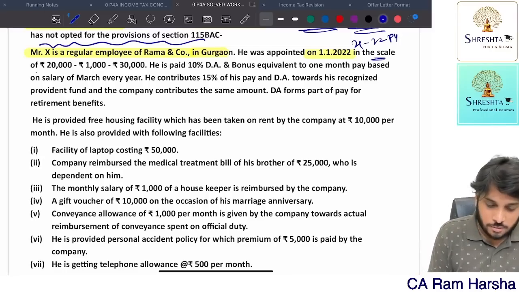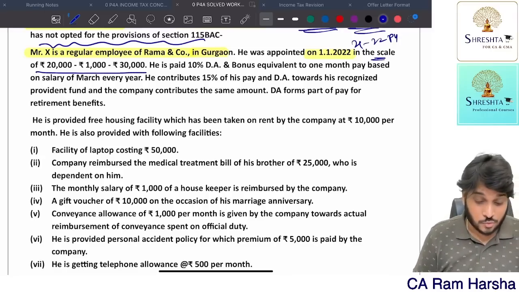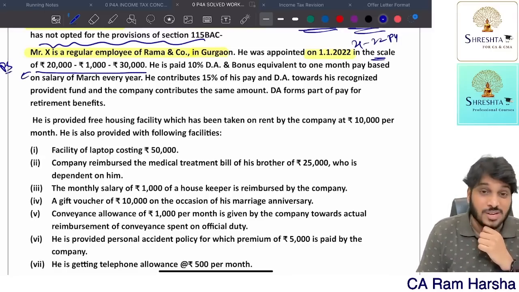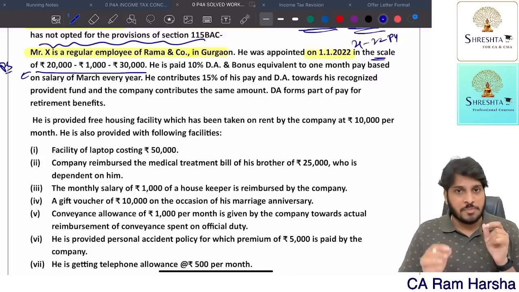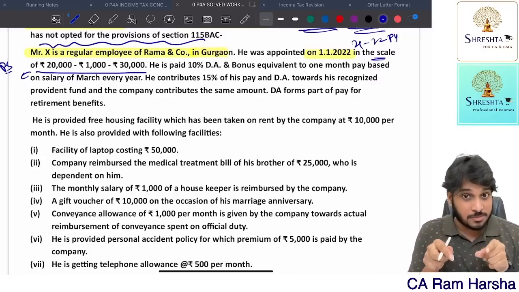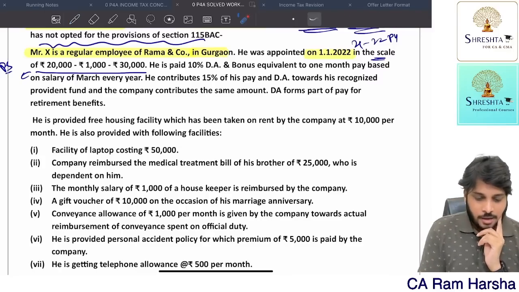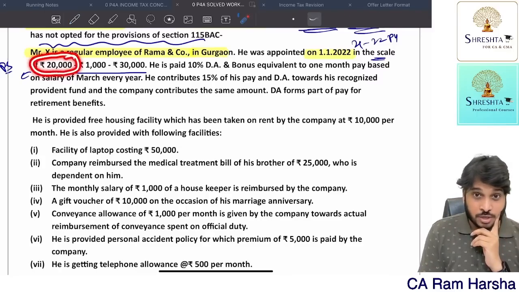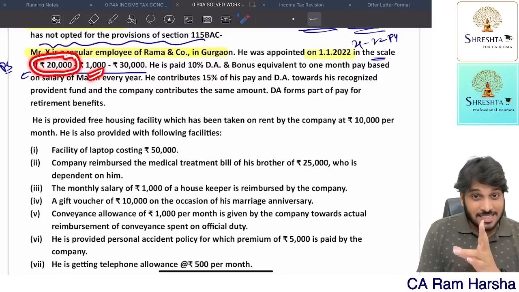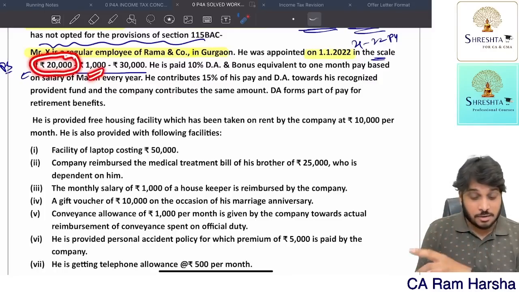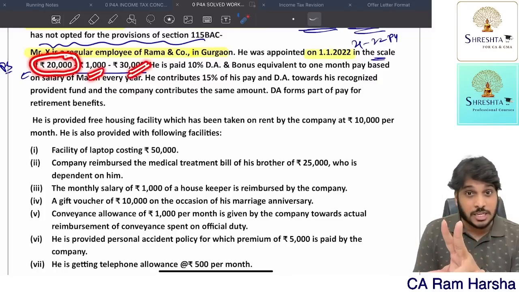In the scale of 20,000, 1,000, 30,000. What does it mean? This is called pay scale. In exam, they'll give you sometimes like this. What does it mean? Initially you will get salary of 20,000 upon joining. Once you complete 1 year, you will get 1,000 increment. Like that, every year you will get 1,000 increment until you reach monthly salary of 30,000.